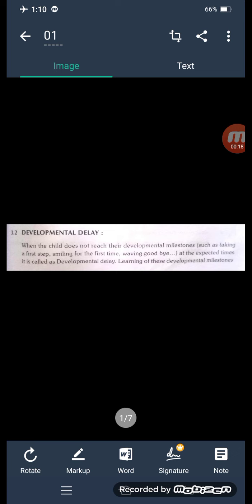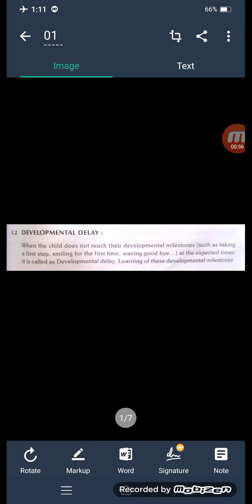So, now we discuss. When the child does not reach their developmental milestones, that means up to third month, up to 6 months, up to 9 months after delivery, and then up to 1 year, up to 2 years, the children continuously grow and their organs are also well developed. In case of any changes, the first step is smiling for the first time and having good body control, and anything happening at unexpected times is called developmental delay.